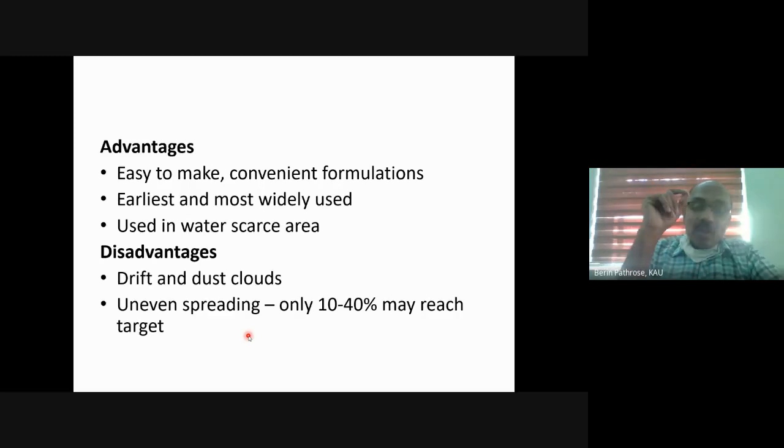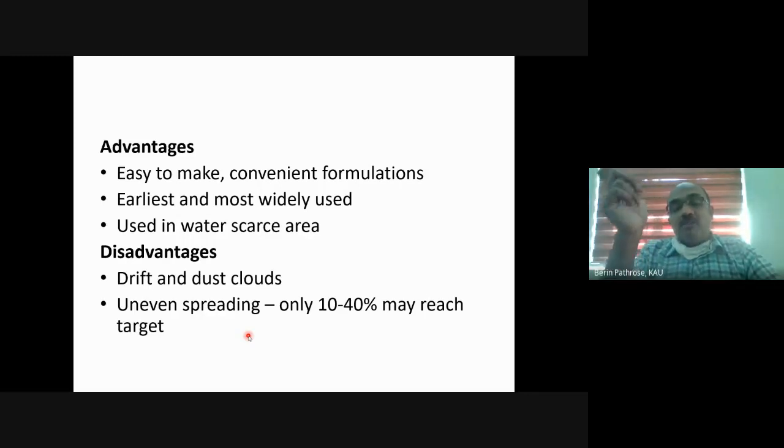In certain water scarce areas, we may need a dust formulation, because we usually recommend about 200 liters of water for spraying 1 acre of area. You heard it correctly, we need about 200 liters of water to spray 1 acre. 200 ലിറ്റർ വെള്ളം വേണം ഒരു ഏക്കർ സ്പ്രേ ചെയ്യാൻ, നമ്മൾ നോർമലി പറയുന്നതാണ്.